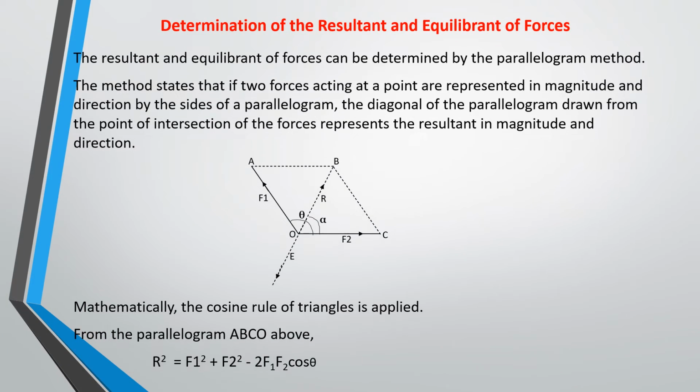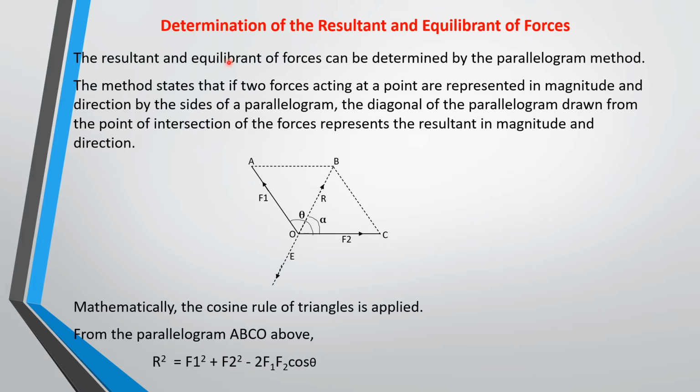Okay, determination of resultant and equilibrant of forces. So if you have that pictorial representation I just discussed before, that can be represented on this diagram. This is F1 and this is F2. They are acting at this point. So this is the equilibrant and then this is the resultant.